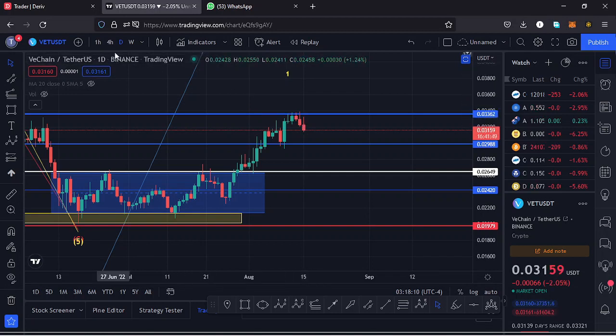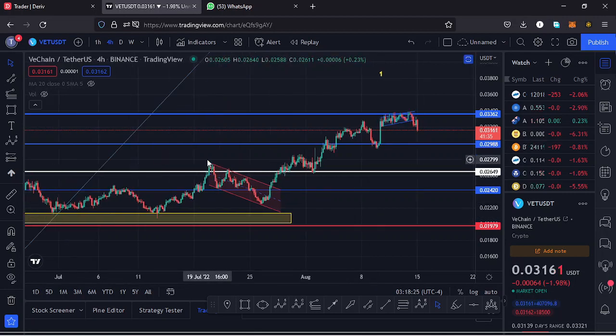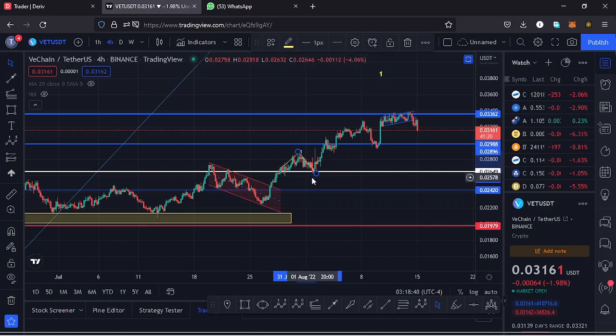If I get to the 4-hour chart for further analysis, here on the 4-hour chart you can also see that we had been trading within this descending channel. We managed to break out of that channel to the upper side, and from there we also managed to break above this key area of resistance right here. We also saw a retest of that key area of resistance in that movement to the lower side, and from there we continued unlocking even higher prices.